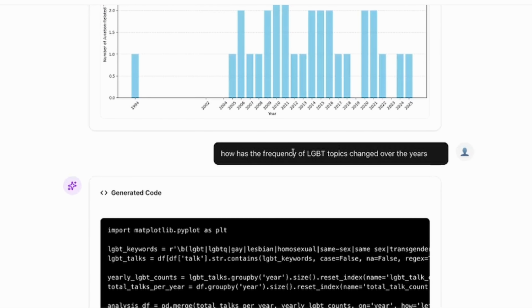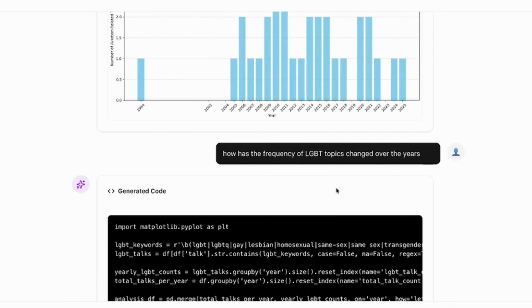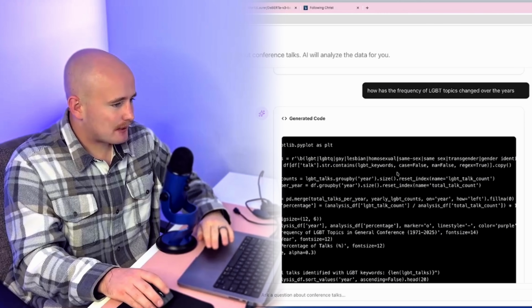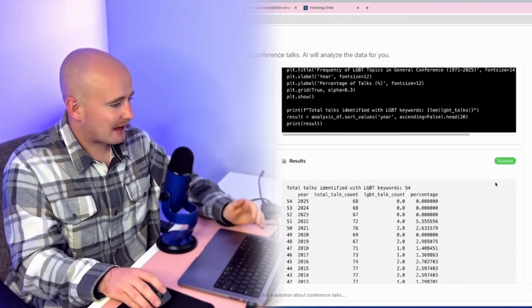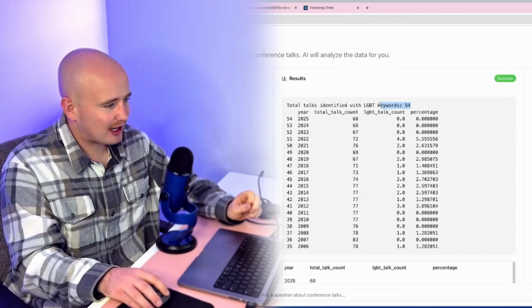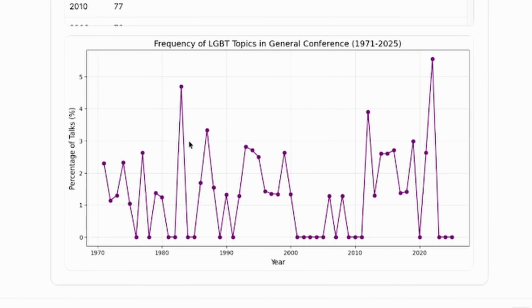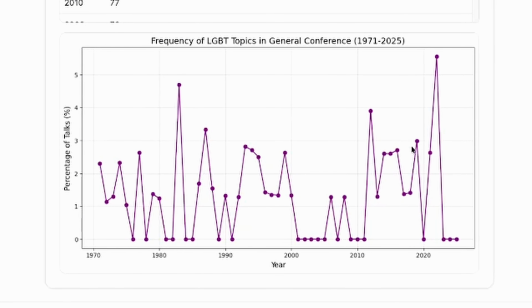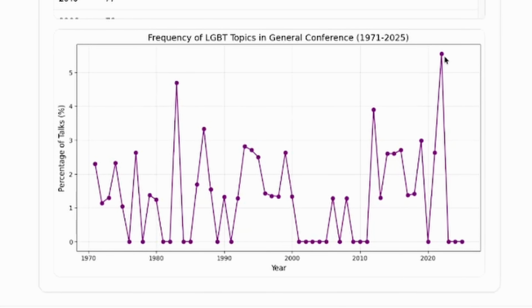So now I ask, how has the frequency of LGBT topics changed over the years? And looking at the code, again, it's just making a list of words and then summarizing that for us. So there were 54 talks identified with LGBT keywords. And so you can see here that it actually pretty much looks the same throughout the years. There was a spike in 2022.